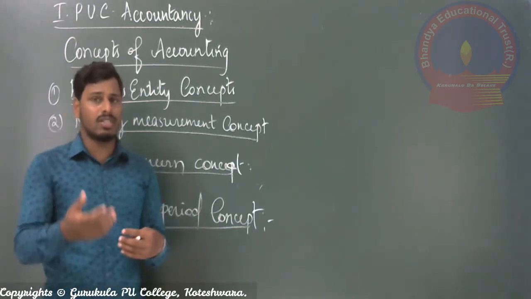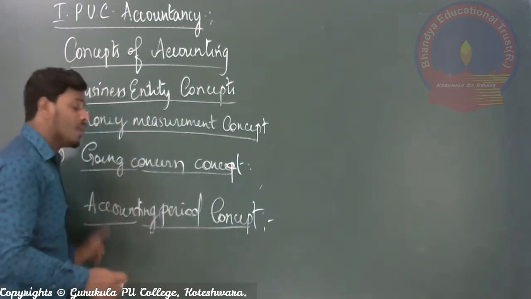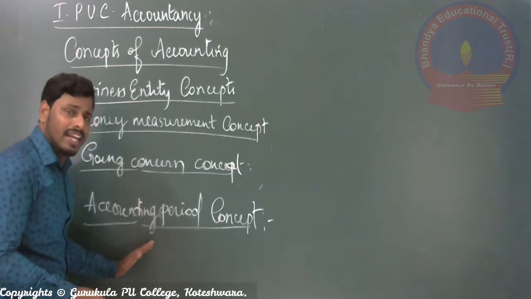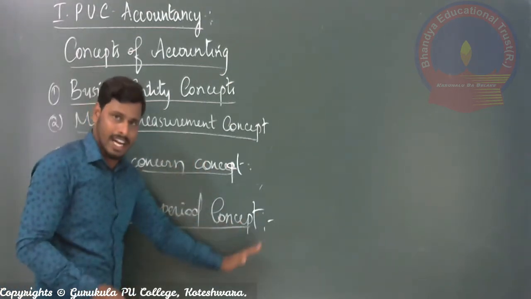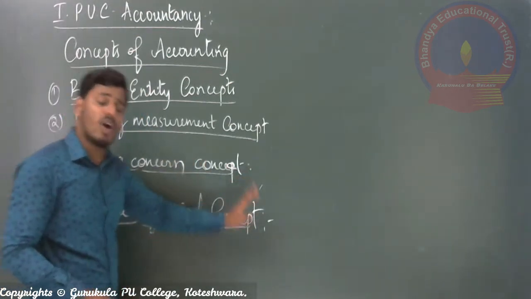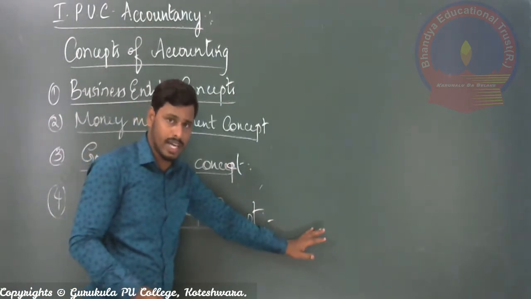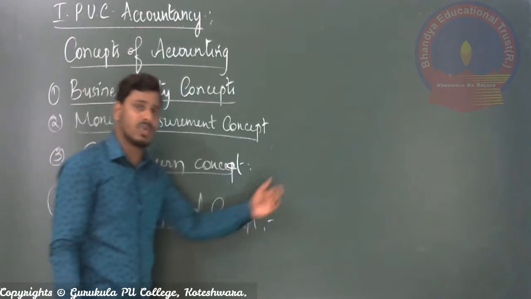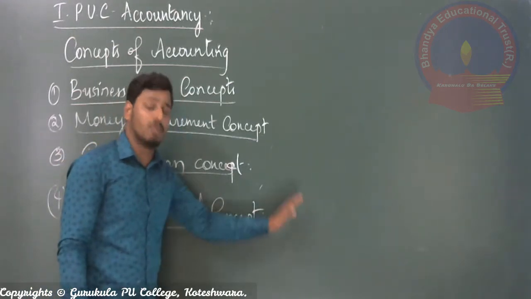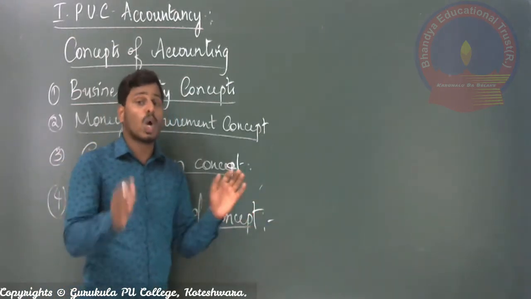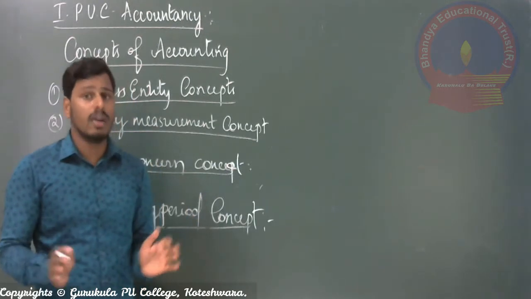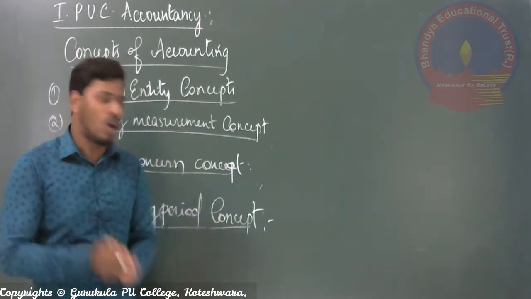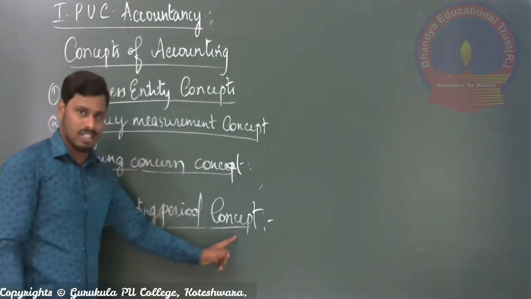So the duration of preparing the financial statements, calculating the profit as well as losses, preparing the books of account and closing the books of account for a specified period is called the accounting period concept.